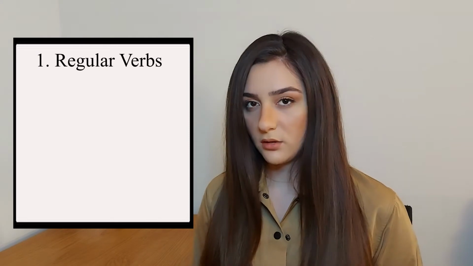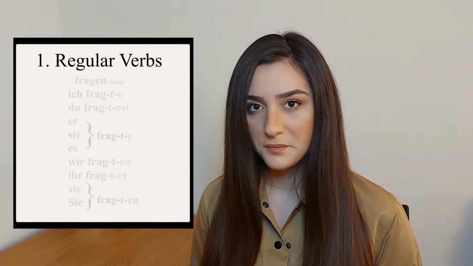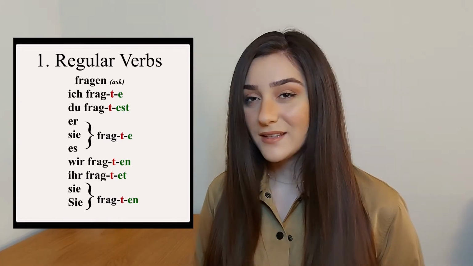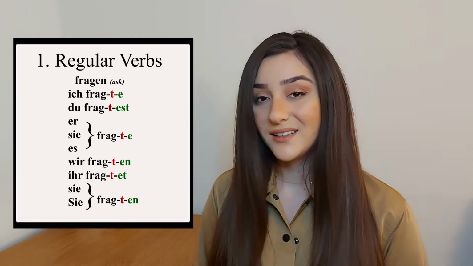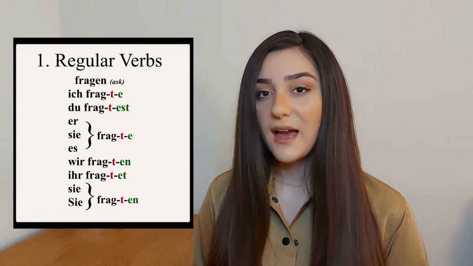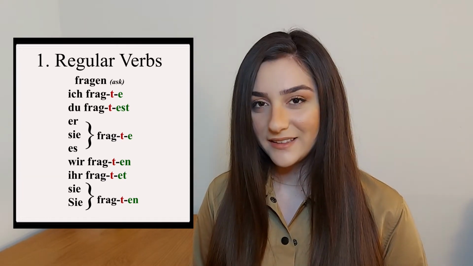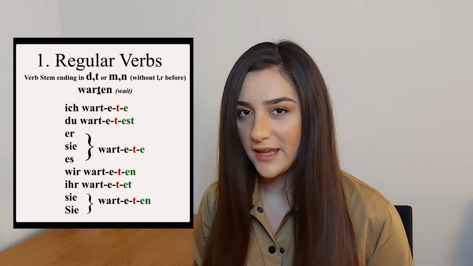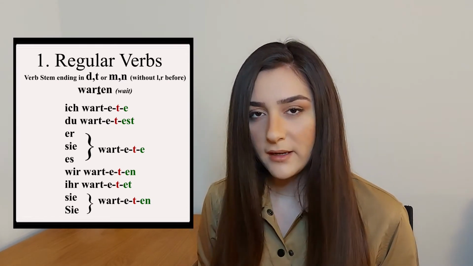If our verb is regular, for example, fragen, then we take the verb stem frag, we add a t, and the following endings. Ich fragte, du fragtest, sie/es fragte, wir fragten, ihr fragtet, sie fragten. This conjugation is very similar to the Modalverben in German, and we are going to talk about these verbs in a future video.